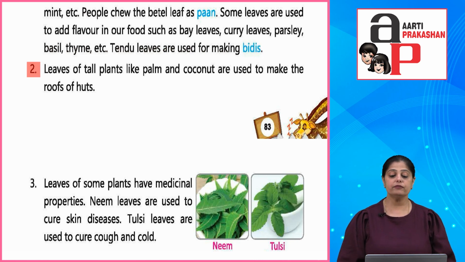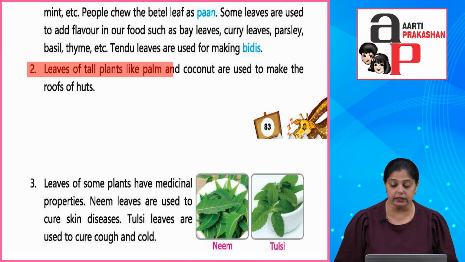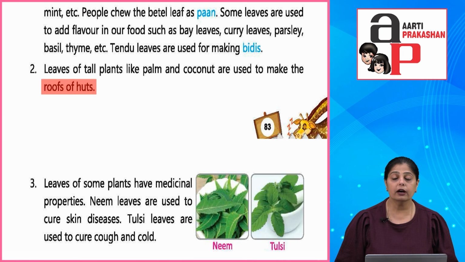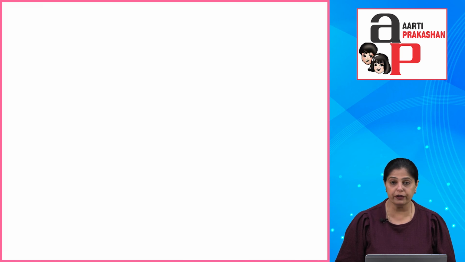Okay, now leaves of tall plants like palm and coconut are used to make the roofs of huts. So if you go to a coastal area you will see the roofs are covered with the leaves of palm and coconut. Leaves of some plants have medicinal properties. Neem leaves are used to cure skin diseases. Tulsi leaves are used for cough and cold.